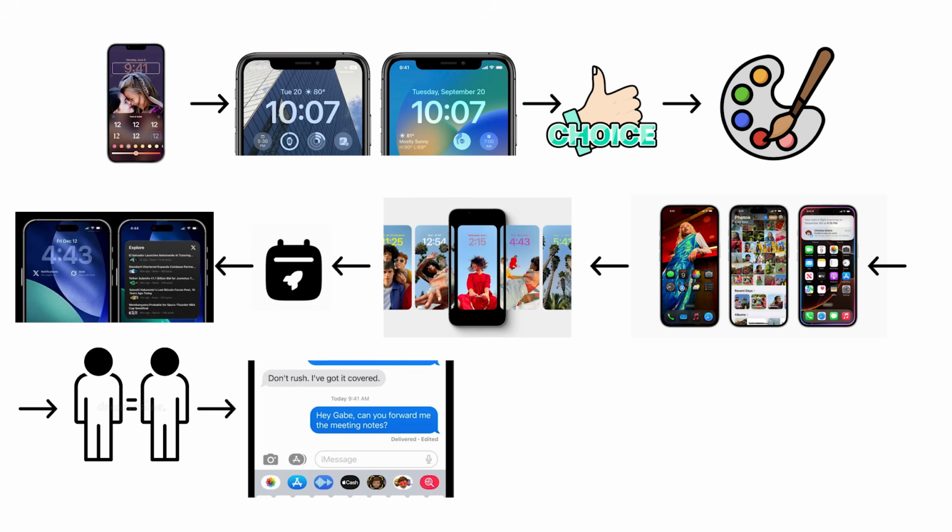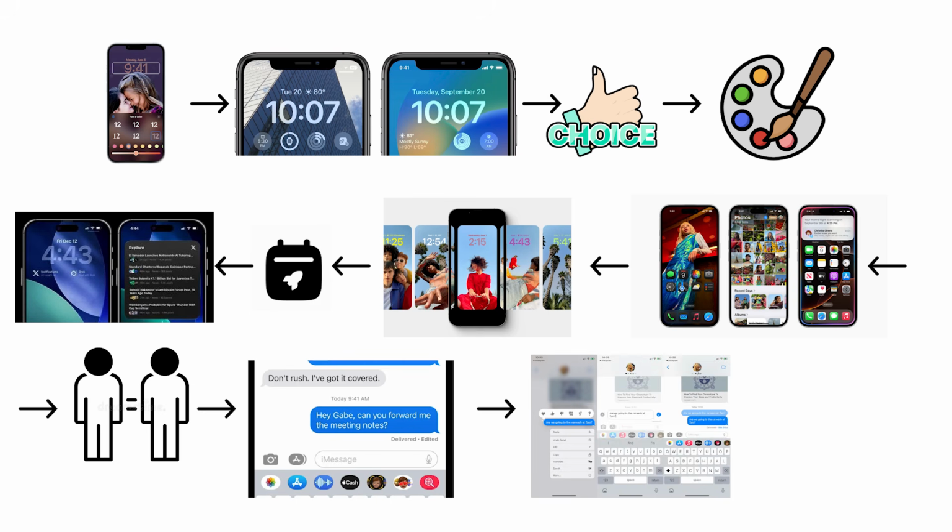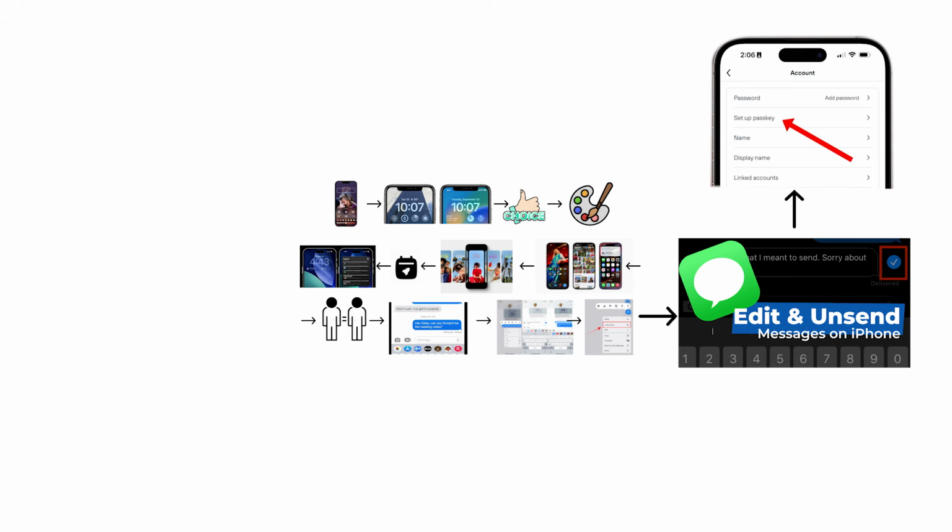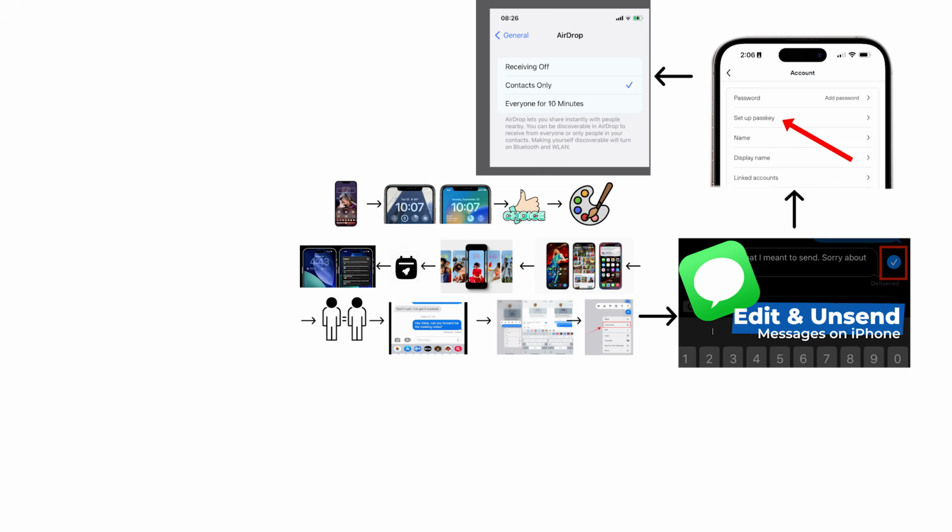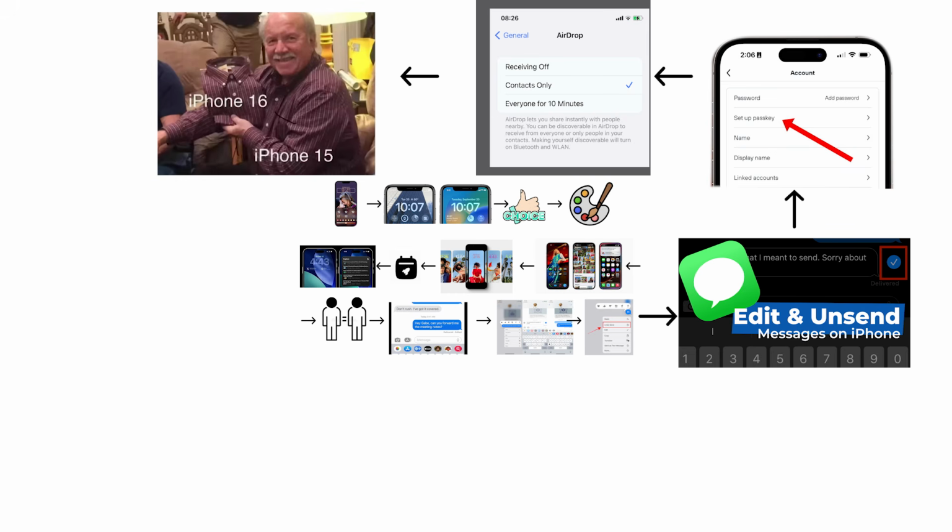Messages gained the ability to edit and unsend texts, a feature that required an immediate renegotiation of every argument that had ever been had over text. Apple also introduced passkeys as a replacement for passwords, and AirDrop defaulted to contacts only after 10 minutes, ending the era of strangers receiving memes in public.